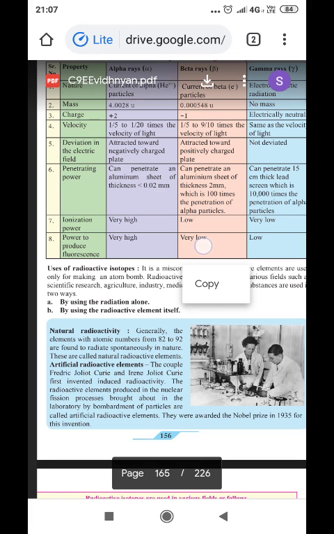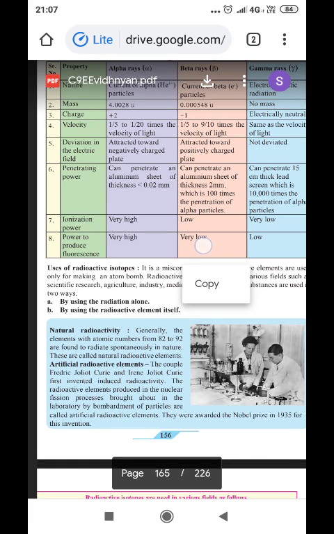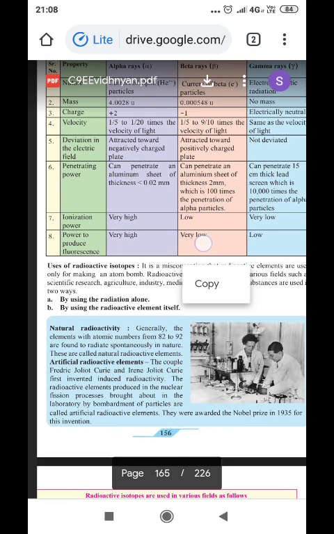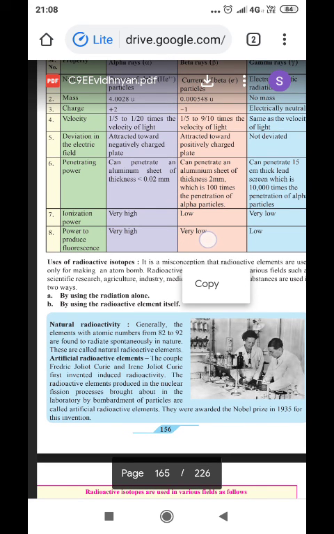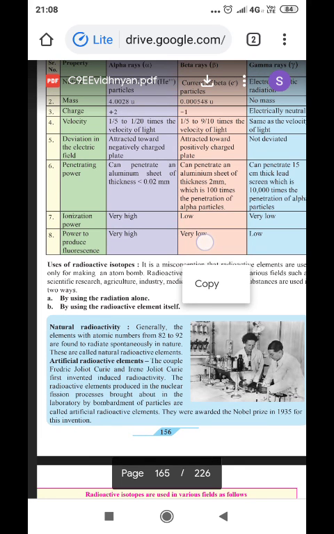Alpha rays can penetrate an aluminum sheet of thickness less than 0.02 mm, whereas beta rays can penetrate an aluminum sheet of thickness 2 mm, which is 100 times the penetration of alpha particles. So, the next most powerful penetrating power is with the beta rays. Gamma rays can penetrate a 15 centimeter thick lead screen, which is 10,000 times the penetration of alpha particles. So, the most penetrating power is with the gamma rays as compared to alpha and beta.